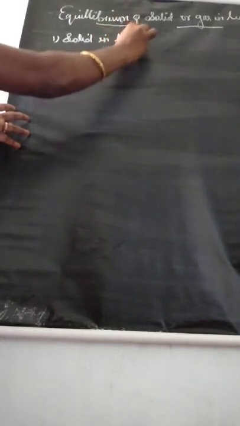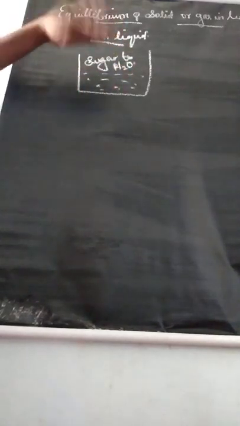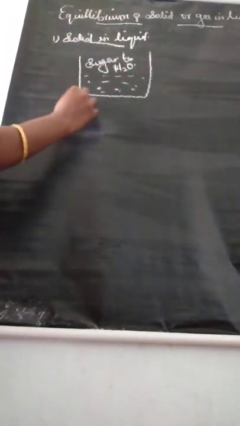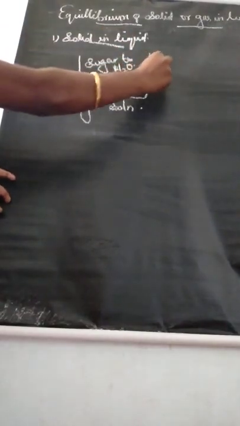When you add some sugar to water at a particular temperature, the sugar completely dissolves in water to form sugar solution. If you continue to add more sugar,